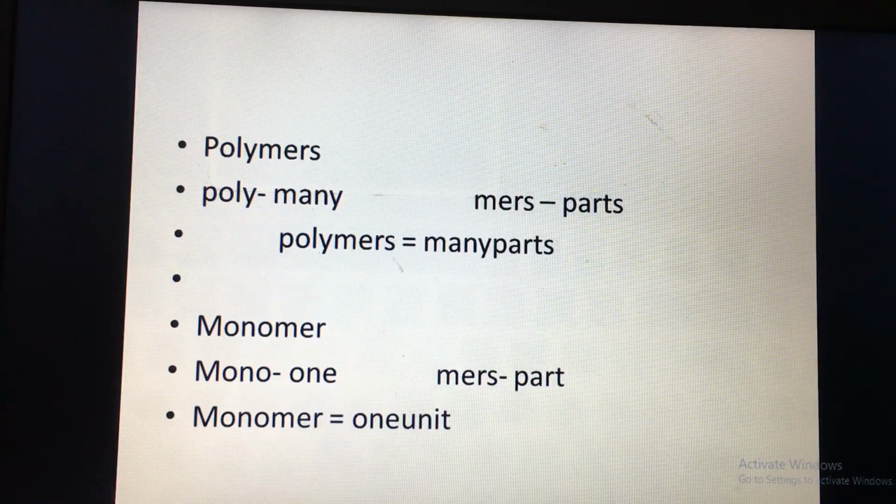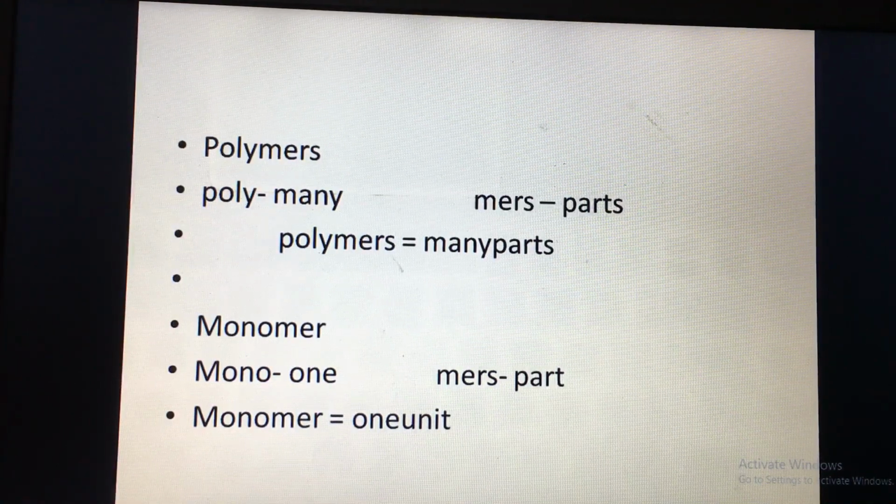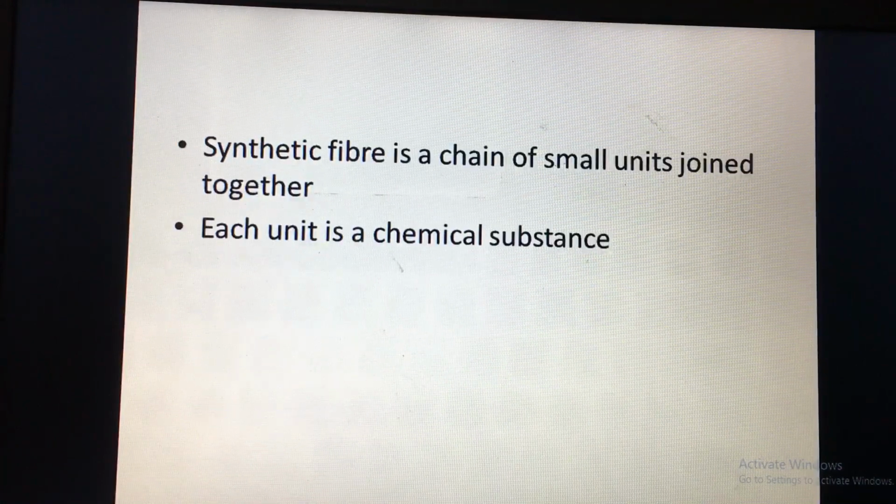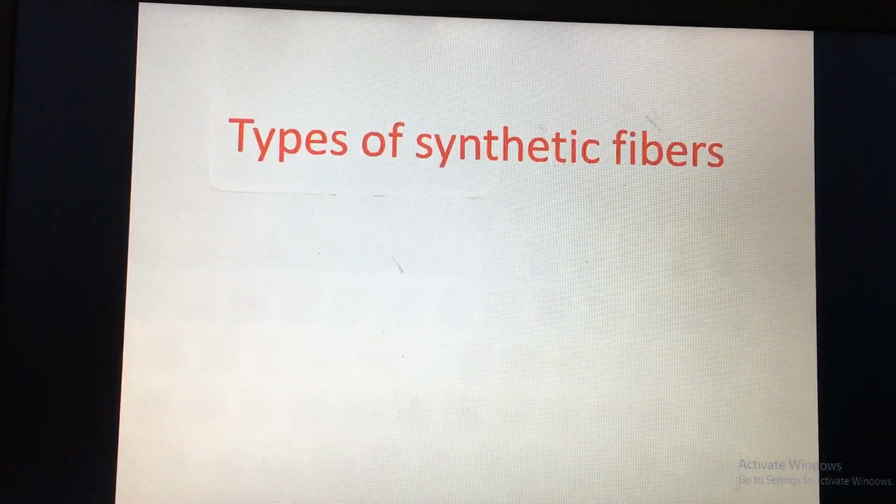However, if I say monomer, mono means one. So it's just one unit. I'm talking about how the synthetic fiber is a chain of small units joined together, where each unit is a chemical substance. The next is types of synthetic fiber.